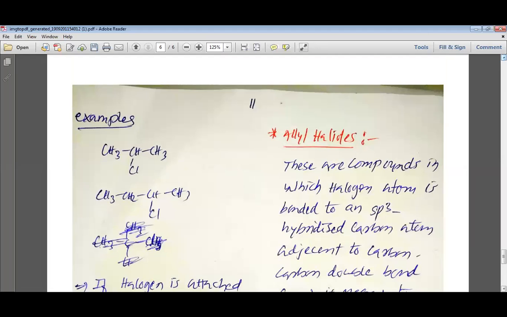Understood? Yes, sir. So primary, secondary and tertiary are different from methyl. Please remember this. Okay, now we'll move forward and understand the other type of classification.